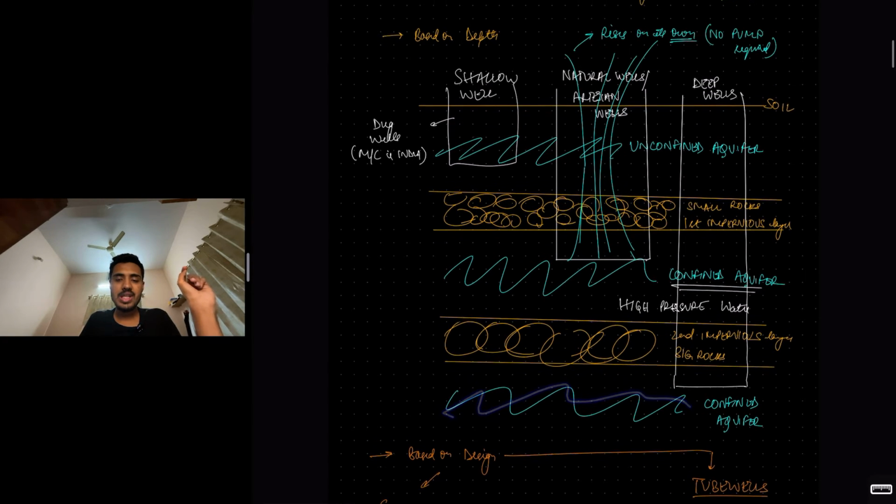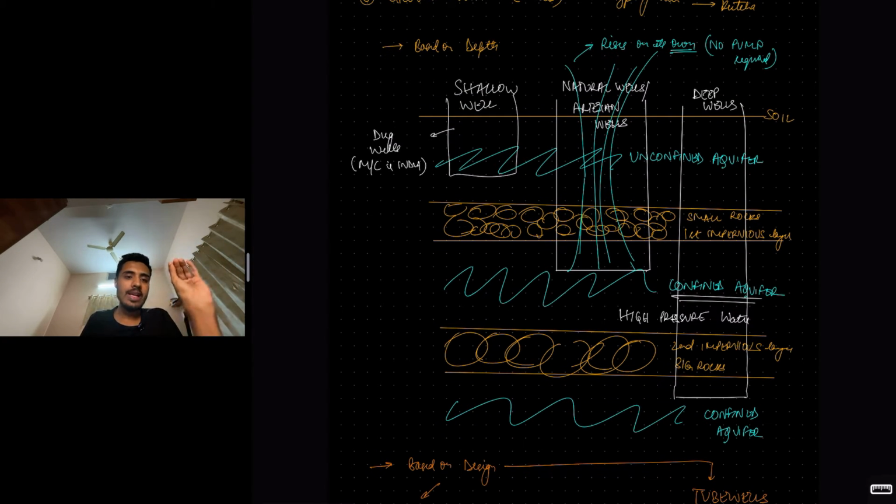So based on depth, you can divide it into shallow wells, which just take the groundwater above the first impervious layer. These are also known as dug wells. These are the most common in India. They just dig. They don't go all the way below the small rock layer and all. They just dig. Wherever they find water, they'll take it.